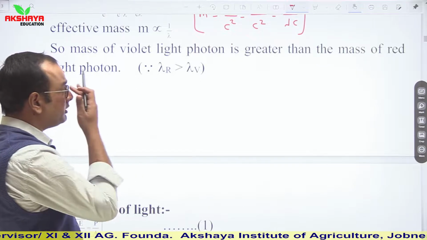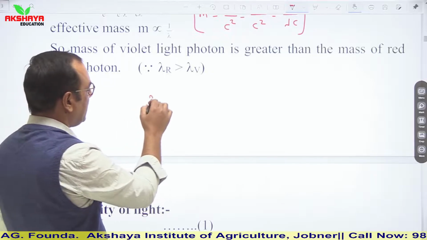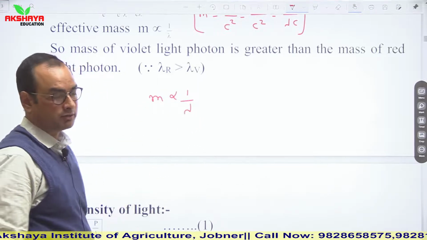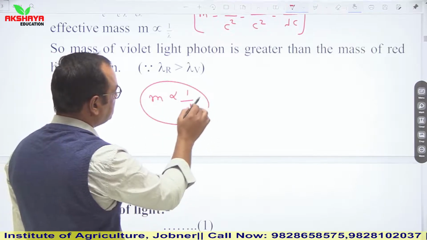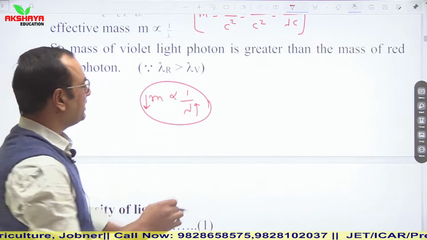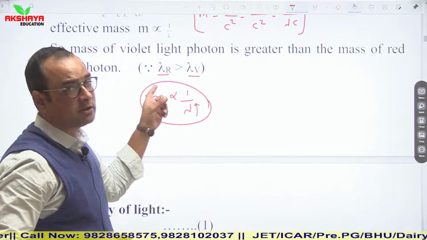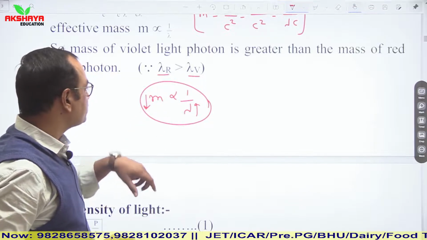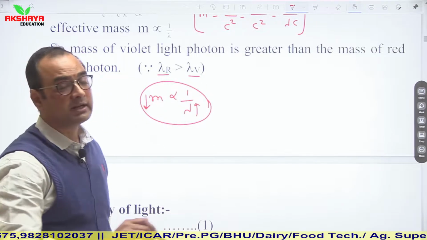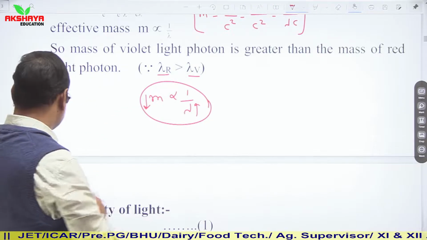It means if we talk about relation of mass with respect to wavelength, so m is inversely proportional to wavelength of incident photon. It means higher the wavelength, lower the mass. So you can compare here red color and violet color. Wavelength of red color is maximum, so its effective mass will be smaller, and wavelength of violet color is minimum, so its effective mass will be greater.